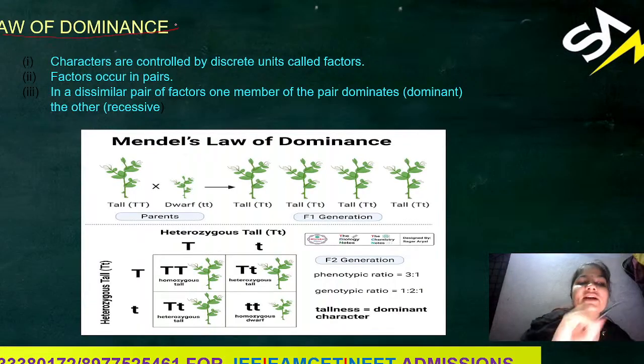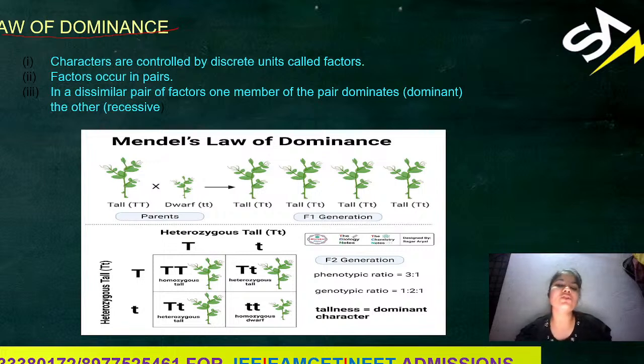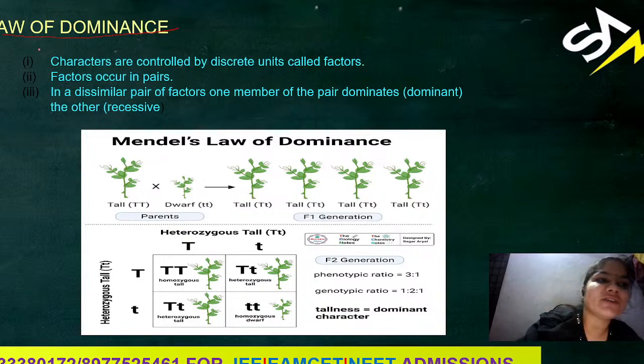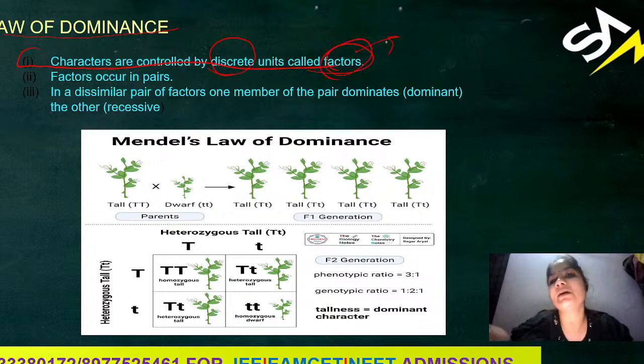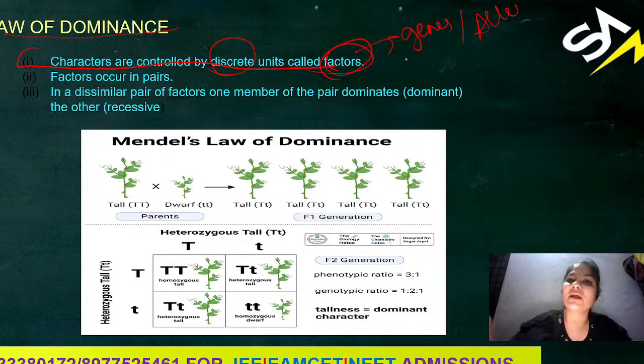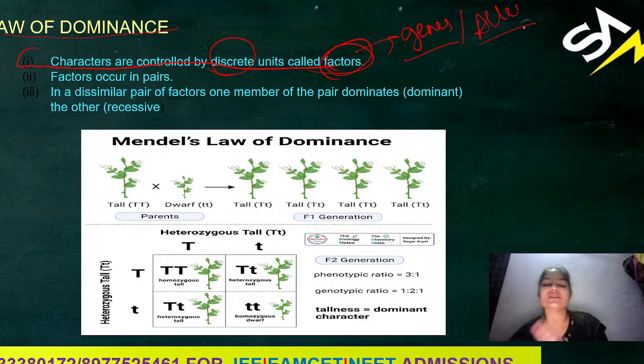So first let us study the law of dominance. In this, the first parameter of this law is that characters are controlled by discrete units called factors. Here factors are nothing but genes or alleles, we can say. Gene, allele and factors are the same.